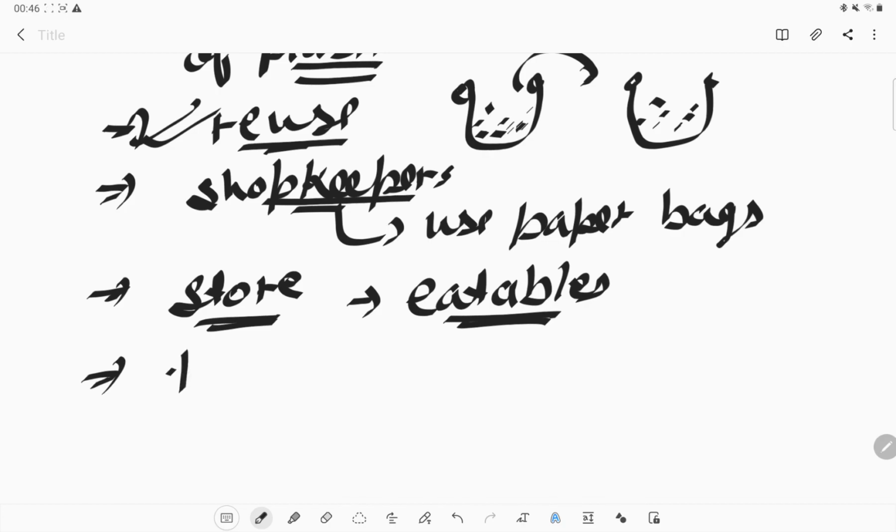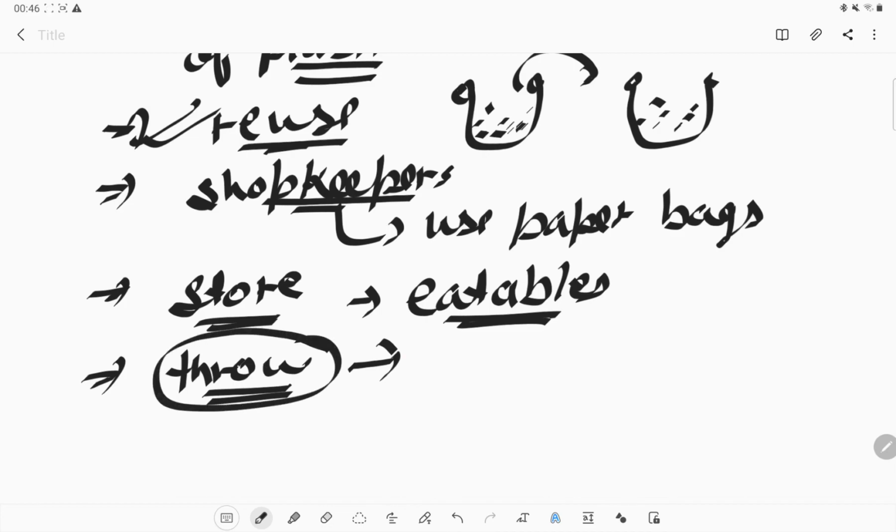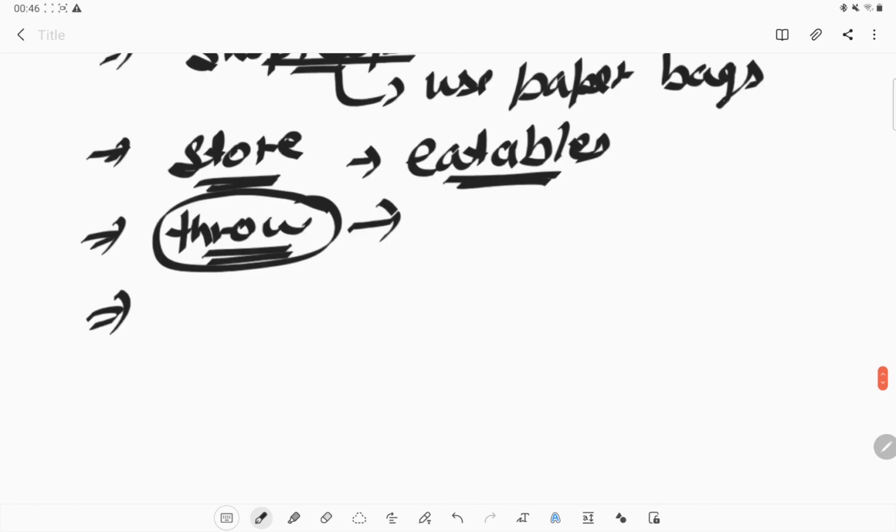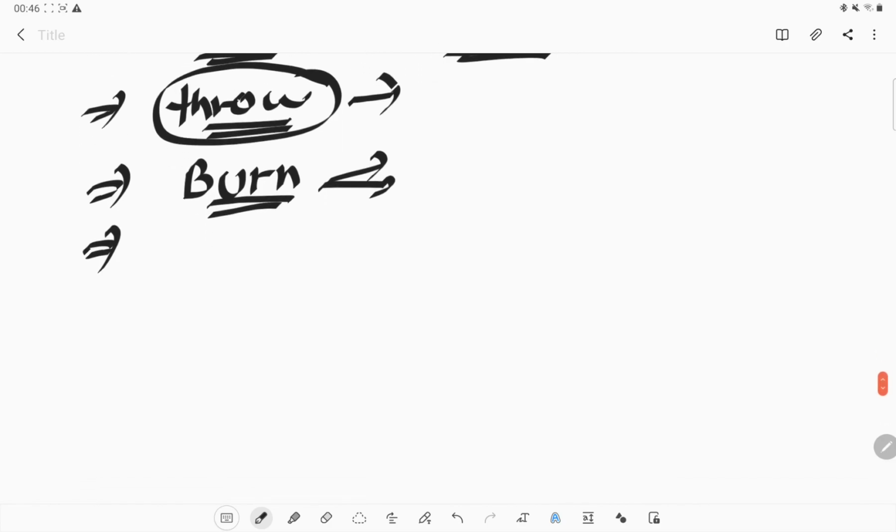We should not throw plastic in public places or any place. If we eat any item which is present in a plastic bag, we should not throw it in a public place or any drainage system, as that can cause problems to our sewage system also. And we should not burn plastic, as it will produce harmful gases which are harmful for our body and health.